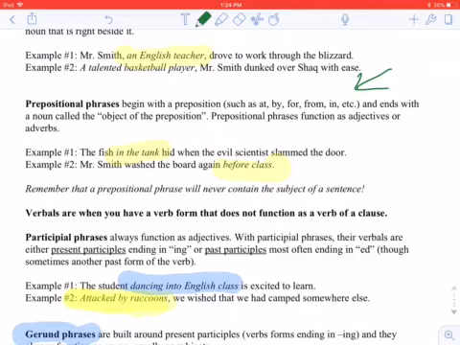There's two parts of a prepositional phrase. Well, I mean, there's more. There's two real important parts to the prepositional phrase that I want you to be aware of. The first one is the preposition itself. The second one is the object of the preposition, which is a noun that ends the prepositional phrase. And so prepositional phrases are providing more information as adjectives or adverbs.